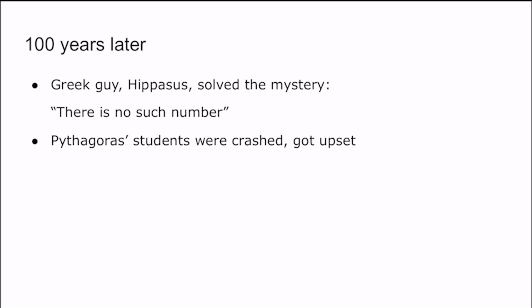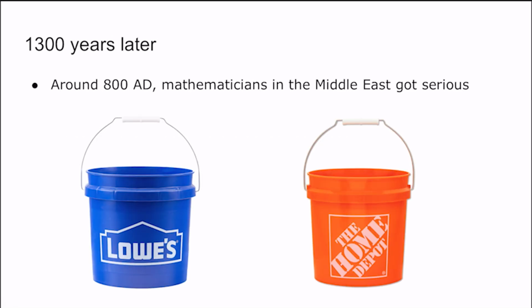And now, 100 years later, Greek guy Hippasus came to the picture. He said and proved with mathematical proof that there is no such number, and there never will be. Pythagoras' believers, students, they were upset. They weren't happy that he ruined their big picture. And they got so mad, in fact, that they even banished him from their town. And only 1,300 years later,